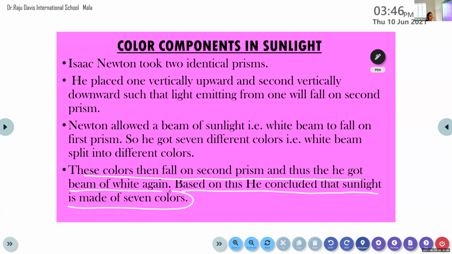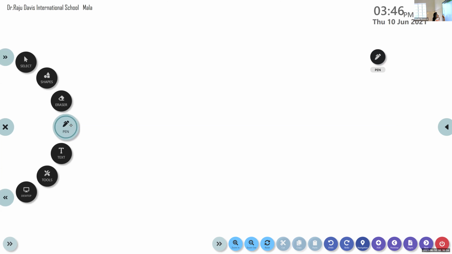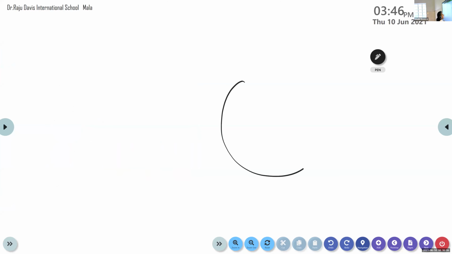You take a circular board or a CD, okay, and divide the circular board into 7 parts, just like that. I will show here. Take a circular disc and divide it into 7 parts.